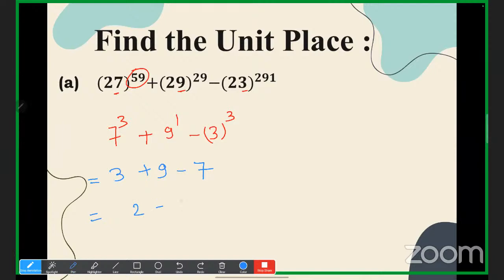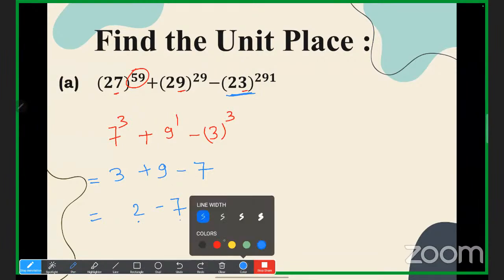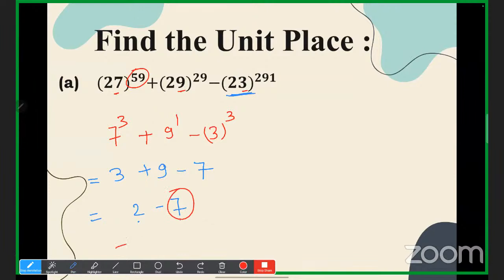And 2 minus 7. Now I'm getting negative. So obviously this number is negative. So what we have to do, we have to subtract this number from this number, because this is a larger number. Yes or no? 7 minus 2, that number will be negative, but unit place will be 5. I hope it is clear. Because this is a very large number if you see. 291 is the power. So number will be negative and unit place will be 5.